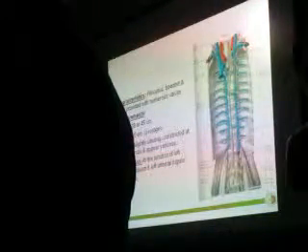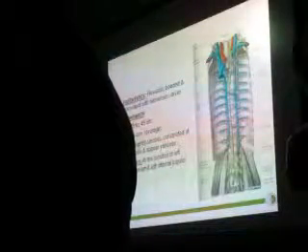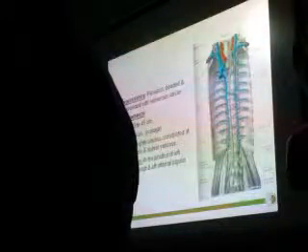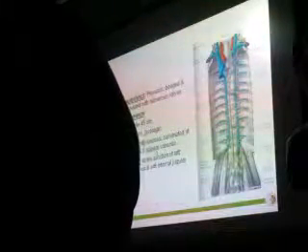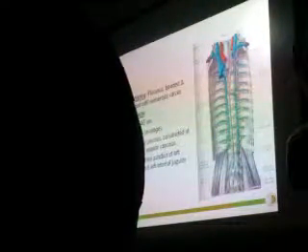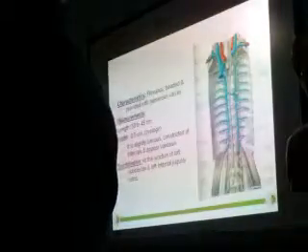And the slightly sinuous course, as you can see, there is a sinus dilatation at considered intervals, which makes it a beaded appearance, also called varicose, just like a varicose vein, because of the presence of the valves and the incompetence of the valve, like in case of varicose vein. Here also it looks like it is varicose.